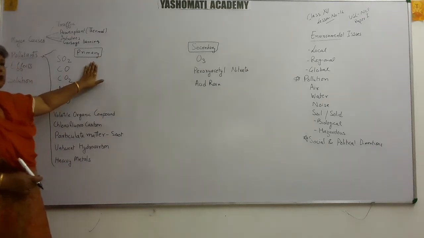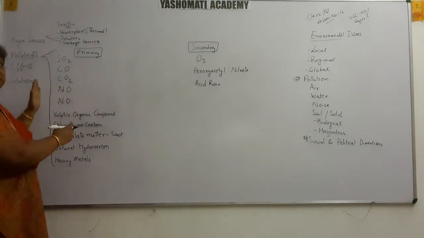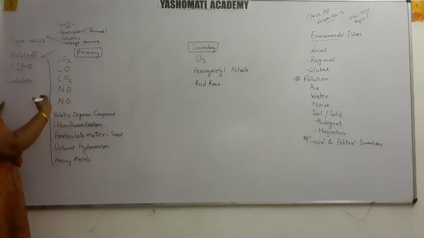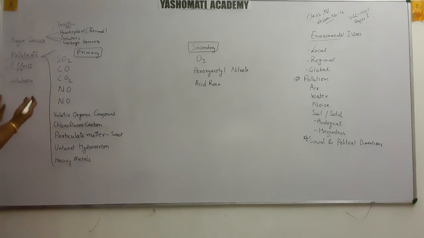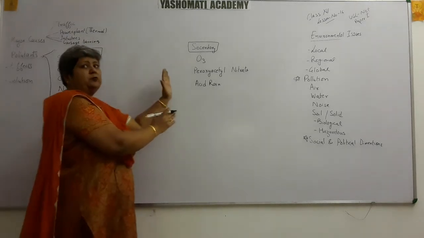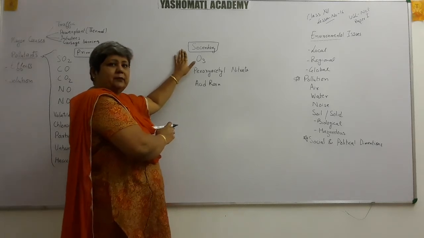Primary pollutants are those which are produced because of the activity as such. That means they are produced in this form only, due to maybe vehicles, maybe industries, whereas when these pollutants get converted into some other kind of pollutant, that will be called the secondary pollutant.